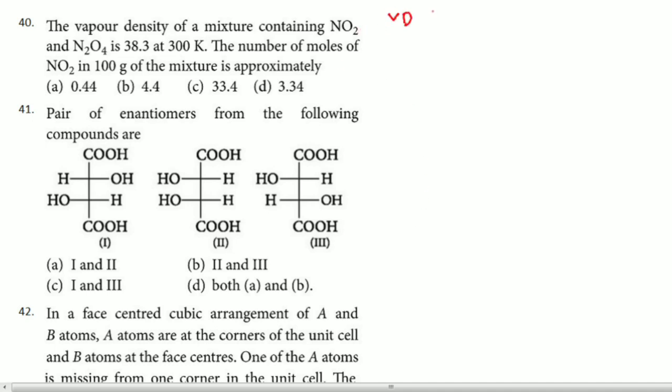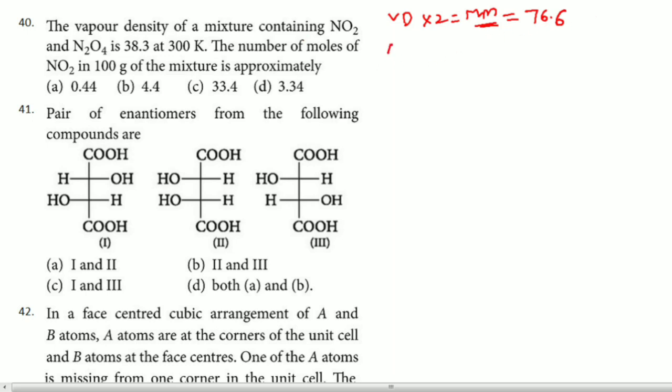Here, first of all, vapor density into 2 is equal to molecular mass. Hence, molecular mass, how much you will get? 38.3 into 2, that is 76.6, you are going to get, because 38.3 is there. This is the molecular mass of this particular mixture, 76.6.